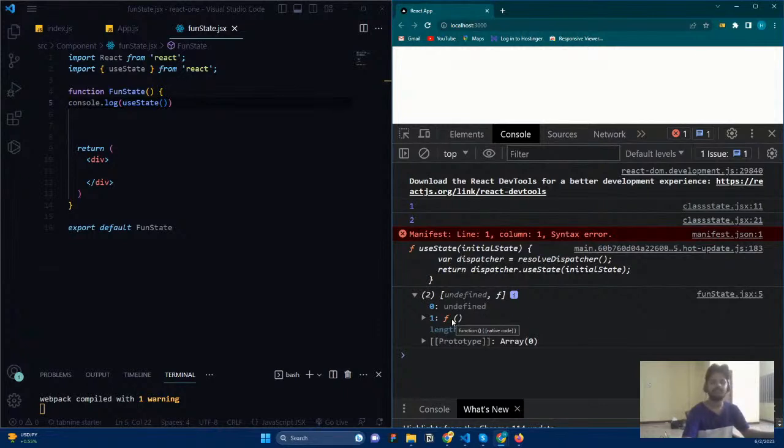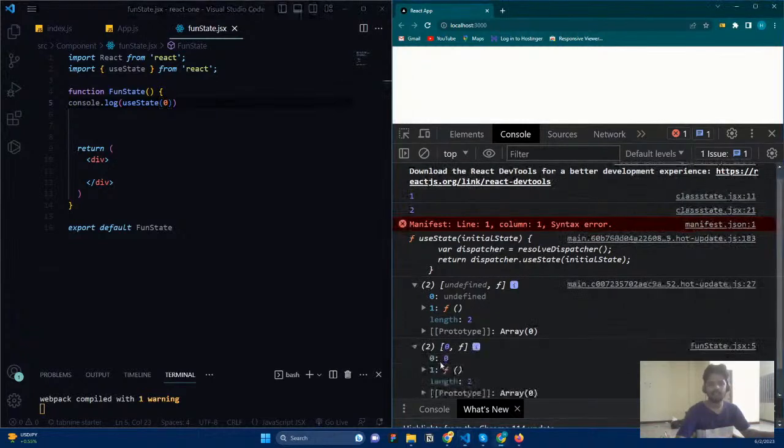Basically, useState contains two things. One is the data, and the second one is going to be a function, and the data is going to act like our state. For example, inside that you can give the data. Let us say zero is our count. I just say zero. Now you can see what useState is returning: instead of undefined, it is returning zero, and this zero is going to be our state.